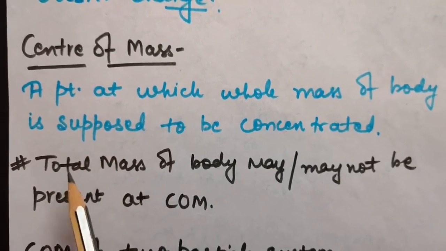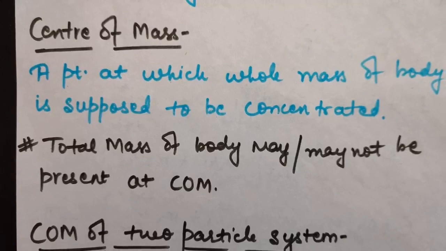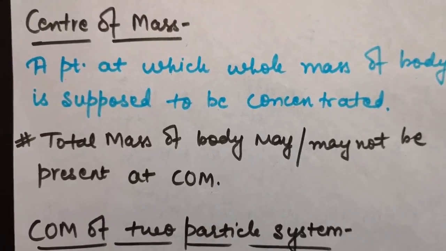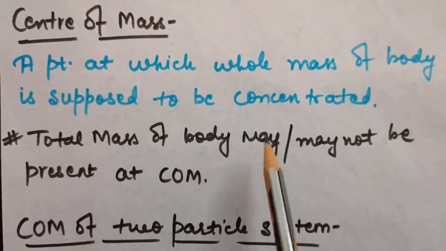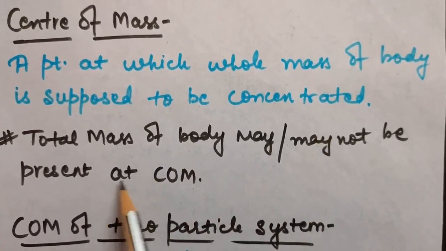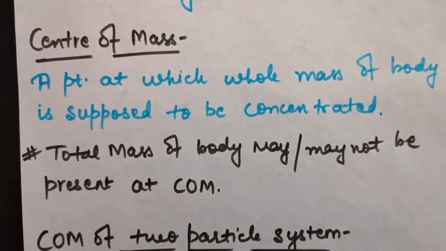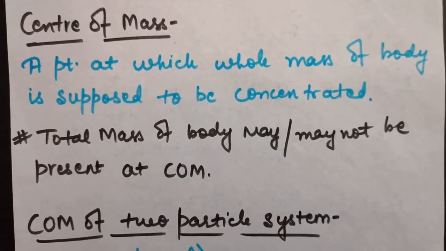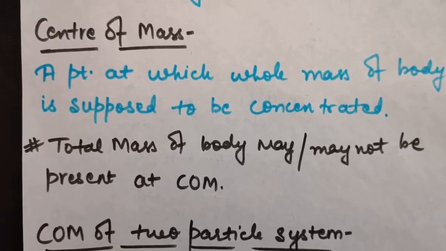Now, total mass of body may or may not be present at center of mass. That is, it is not necessary that whole mass must be present there. We are just considering it. So total mass may or may not be present at center of mass, and you will see that there are some cases in which center of mass is that point where no mass of the body is there, but still that point is considered to be center of mass.